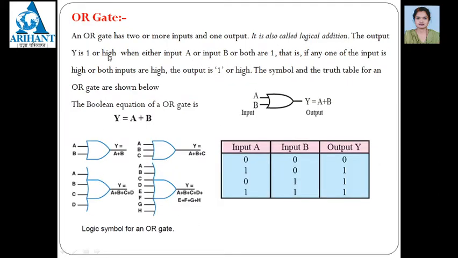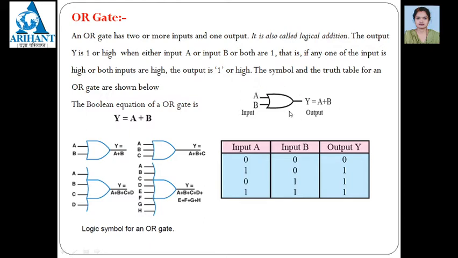The next one is the OR gate. An OR gate has two or more inputs but only one output. It is called logical addition, which means the output is nothing but the addition of all the inputs. The output Y is 1 or high when either input A or input B or both are 1, if there are two inputs. That is, if any one of the inputs is high or both inputs are high, the output is 1 or high.